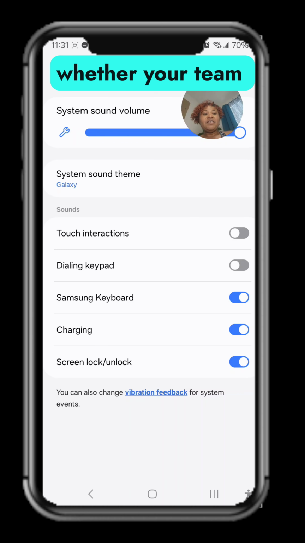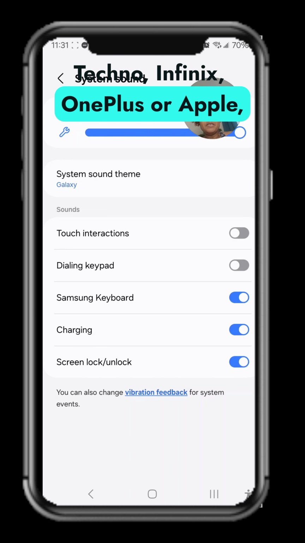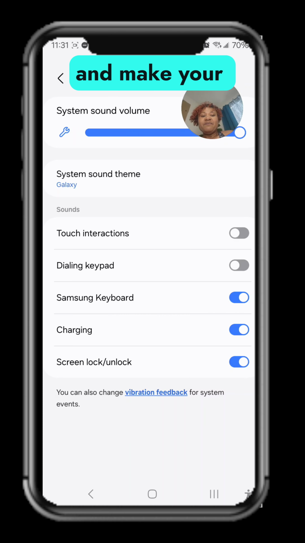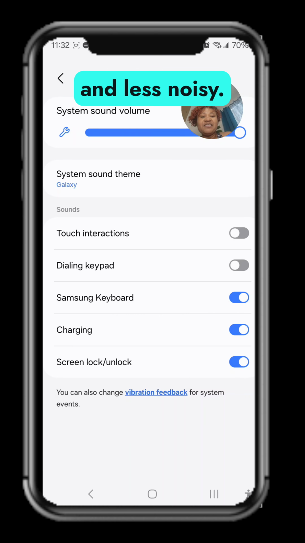And that's it. Whether you're team Samsung, Tecno, Infinix, OnePlus, or Apple, now you know how to control those little system sounds, and make your phone feel more personal and less noisy.